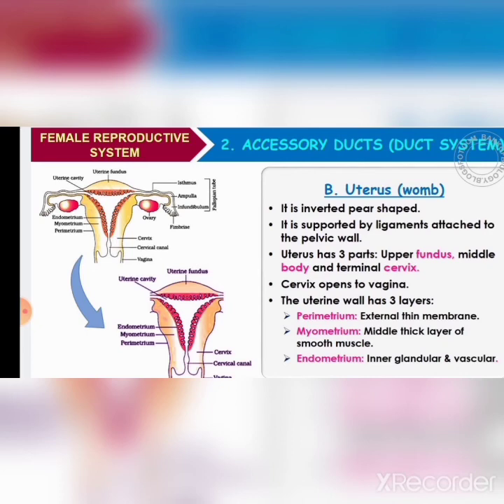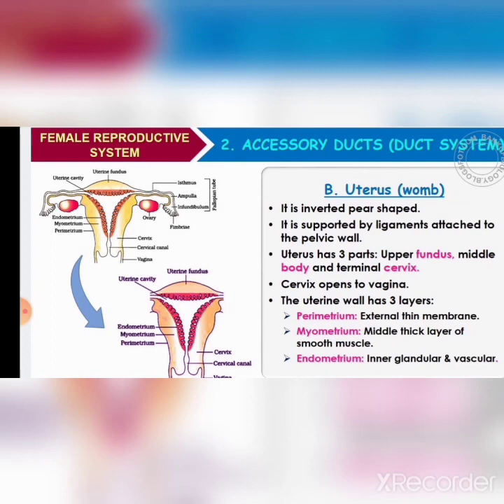The egg which was released from the ovary is later fertilized, and the fertilized egg develops into a baby inside the uterus. The uterus holds the baby for 9 months. The uterus has three parts: upper fundus, middle body, and terminal cervix. The cervix later opens into the vagina.